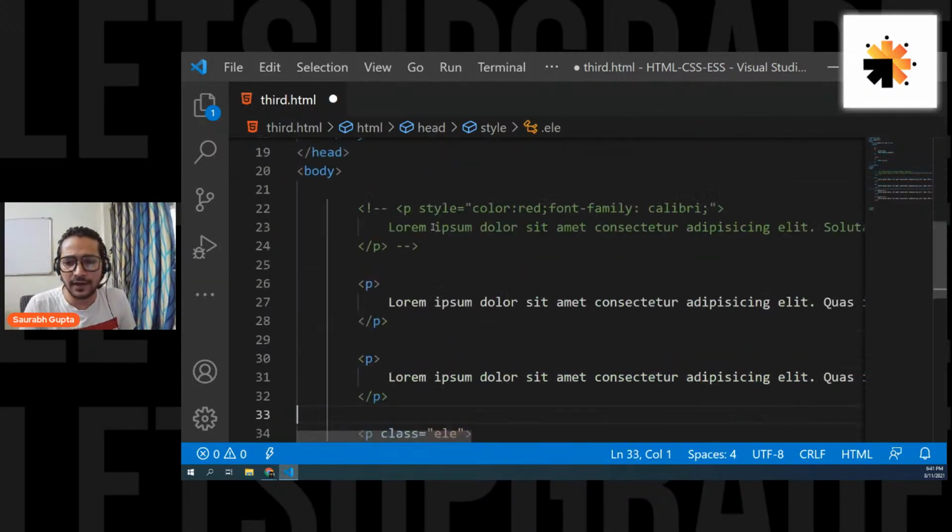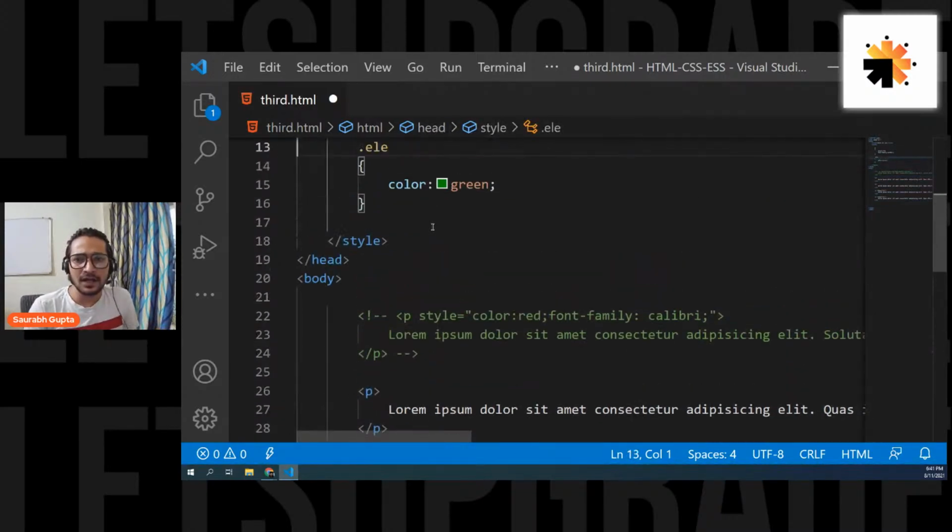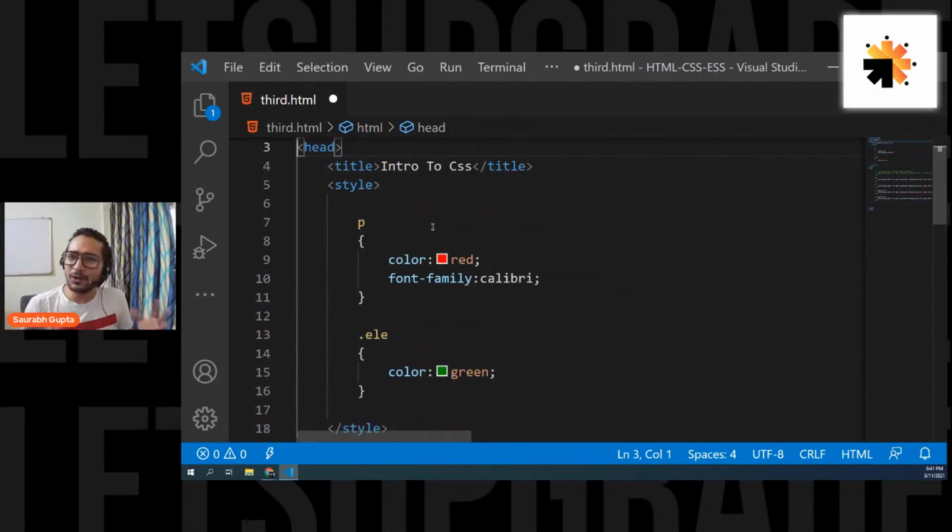Okay, now let's move ahead and see the third way of applying CSS. The third way is almost similar to the second way, the internal way. So let's see it. The third way is basically external CSS. What it says is that you should create your CSS in a separate file.